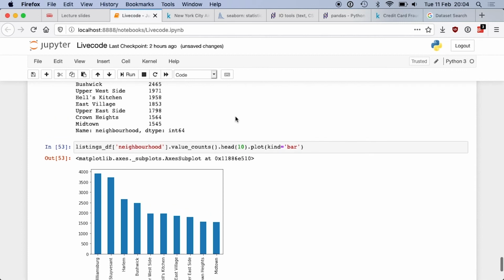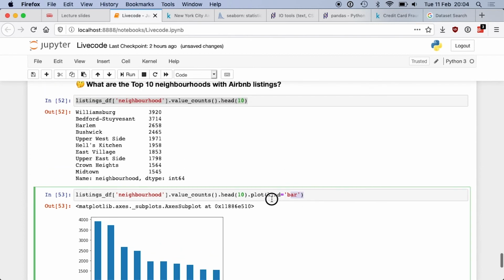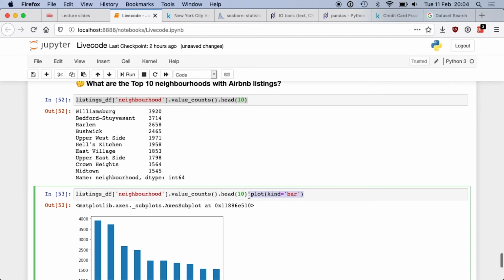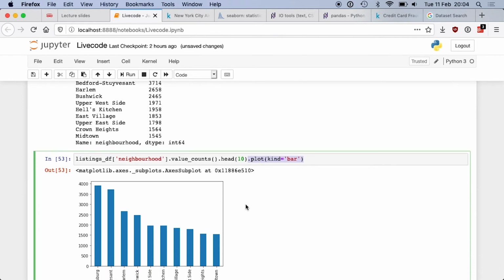Okay, so actually going from a data frame to the representation in terms of graph is usually very easy with a dot plot. That's one way of doing it. I'm going to show you another way, but this one is the one when you want to do something very quick and dirty.